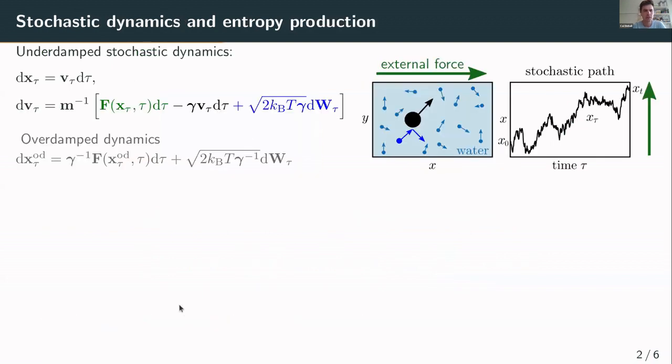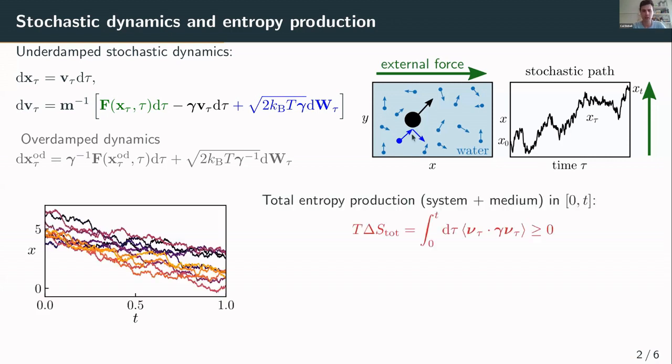So let me come now to stochastic systems, so underdamped or overdamped stochastic dynamics, where we still have some external force. The same setting basically, but now we have in blue this random term where W is the Wiener process now, which originates, for example, from these collisions in the medium, which give rise to some stochasticity. And we can ask the same question again. We have some displacement from position x0 to xt, and we ask the question, how much does it cost us? And now we know it's no longer sufficient to just look at the dissipated energy, because you also get energy from the heat bath via these collisions.